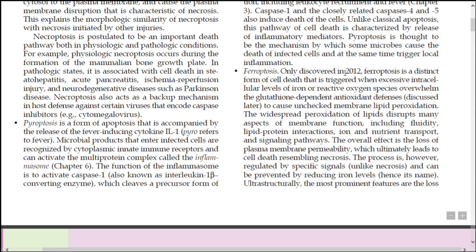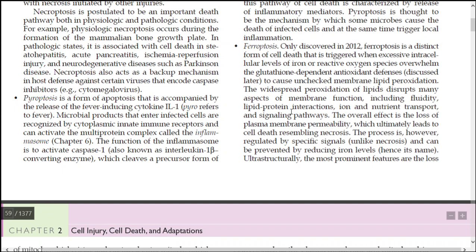Ferroptosis was discovered in 2012. It is a distinct form of cell death which is activated when excessive intracellular levels of iron or reactive oxygen species overwhelm the glutathione dependent antioxidant defenses. This will cause unchecked membrane lipid peroxidation, an intense peroxidation.